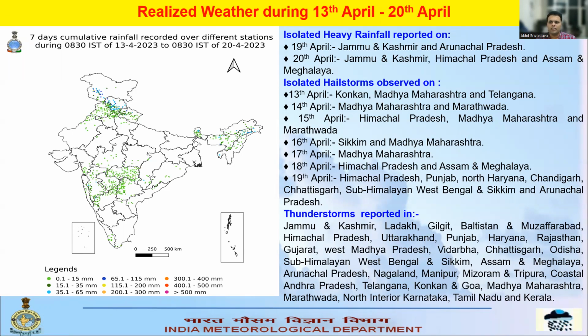If we talk about the heavy rainfall activity which was reported during the past 1 week, then we can see that isolated heavy rainfall was reported on 19th of April from Jammu and Kashmir and Arunachal Pradesh, and on 20th of April from Jammu and Kashmir, Himachal Pradesh, and Assam and Meghalaya.